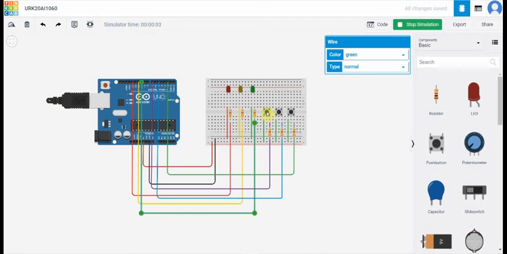Now we are going to start our simulation. Now we can check while pressing the push button. Here we check that the 3 bulbs are operating, hence proved. Thank you.